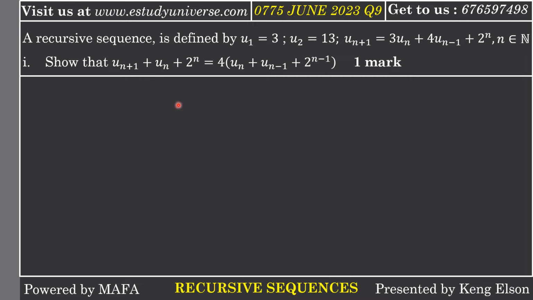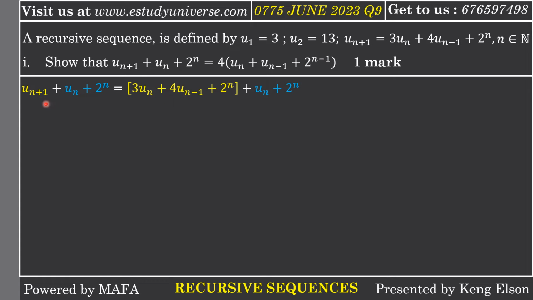When you see something like this, the first thing is to start with the left-hand side. You don't prove from right to left; you prove from left to right conventionally, though we know that if A = B, then B = A. But when we are proving, try your best to prove from left to right. So I start with my left-hand side.